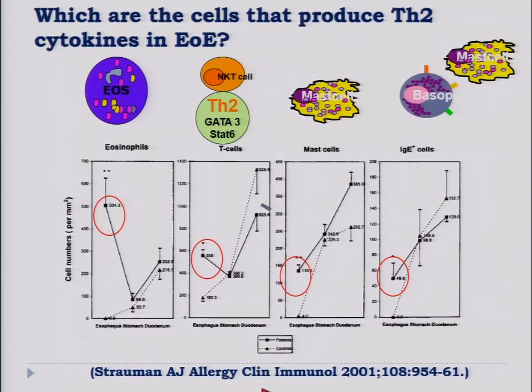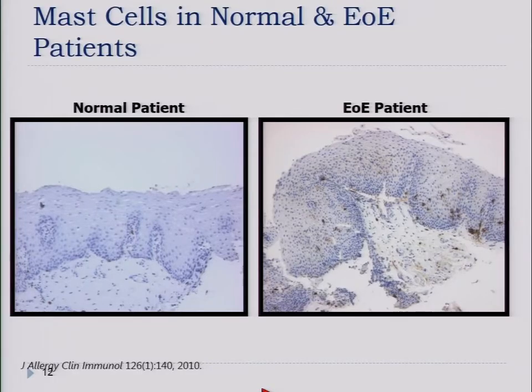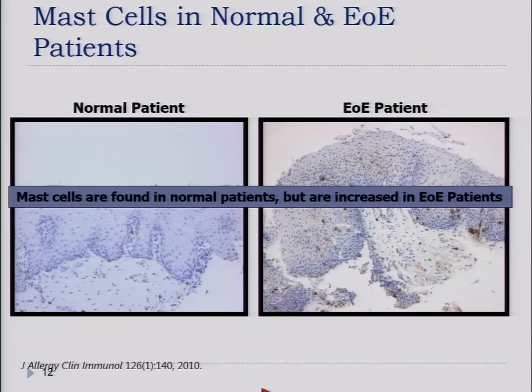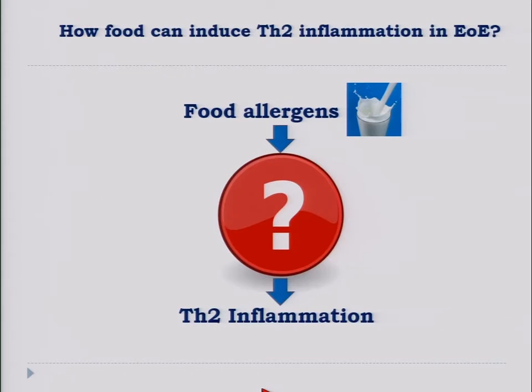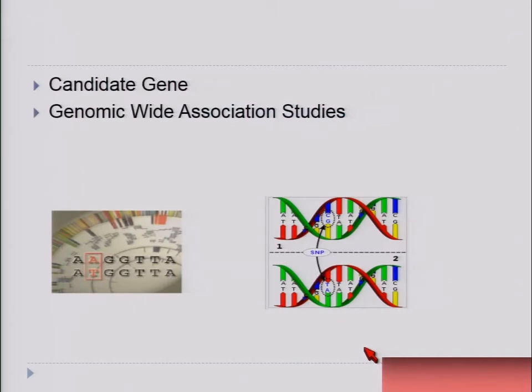This is an old study from Stroman, almost 15 years old, but this has been proved by many different groups throughout the world. And these are data from Paul Aboni about mast cells increasing in patients with EOE, and the markers of mast cells are also increased. So how do you get from food allergen or environmental exposure to this Th2 inflammation?